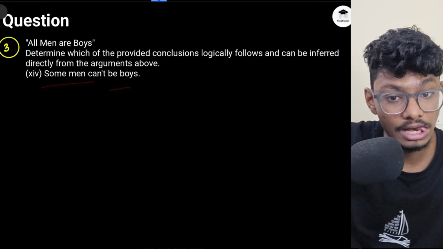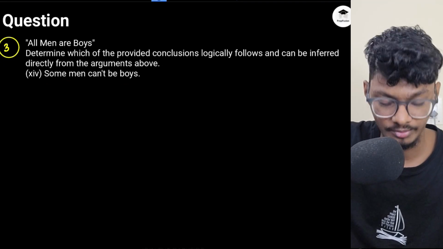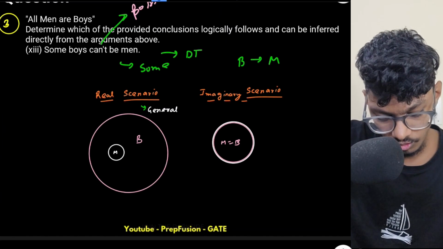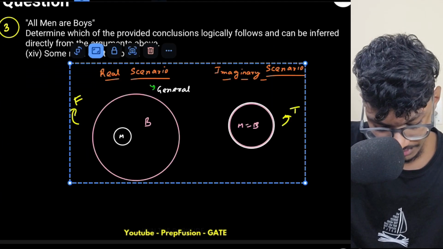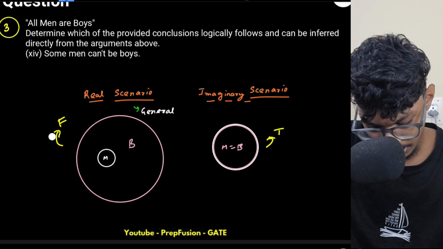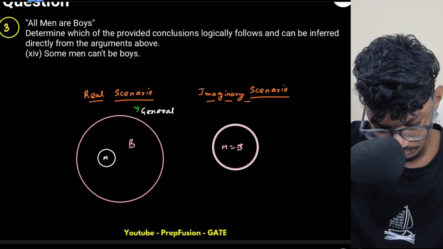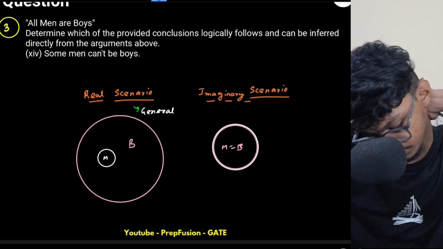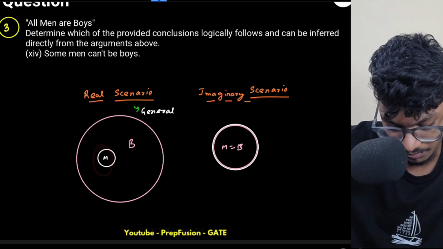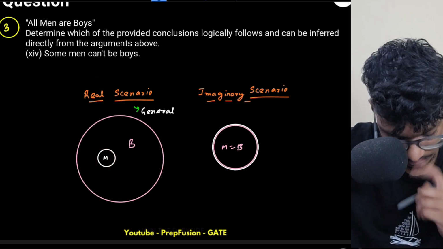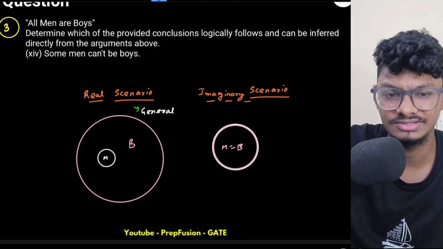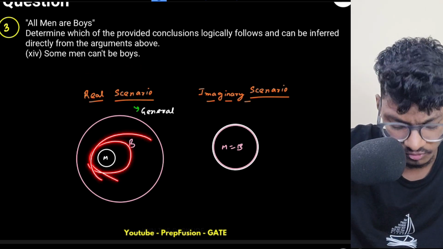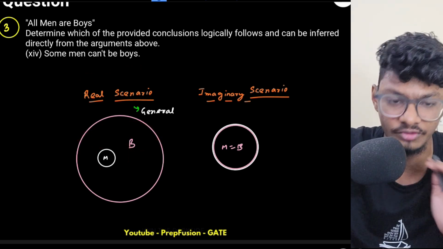Some men can't be boys. So what will be the conclusion here? Again I will paste the picture. Some men can't be boys. So if some men are not boys, some men can't be boys, is this a scenario? It's not even a possible scenario, because all men will be boys. All men will be boys. This is what I'm confirmed about, right?